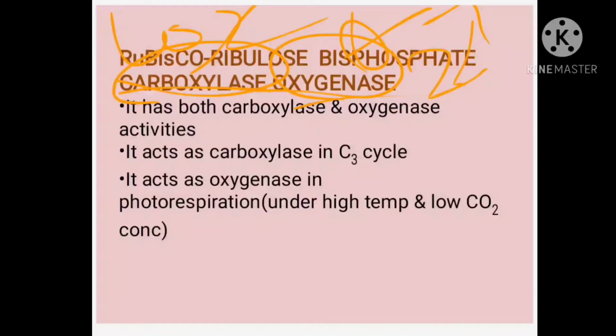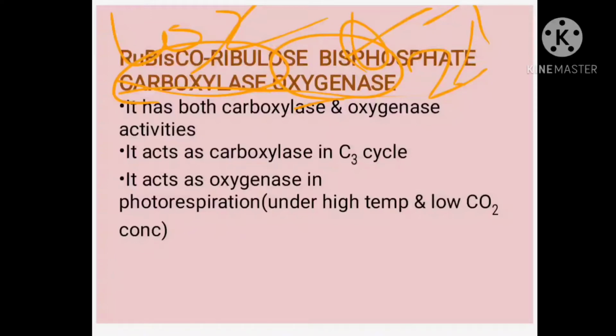So this enzyme has a peculiar character: it can undergo both carboxylation and oxygenation. Carboxylation means fixing carbon dioxide, oxygenation means fixing oxygen. When carbon dioxide is more, carboxylation takes place, and when oxygen is more, oxygenation takes place, right?